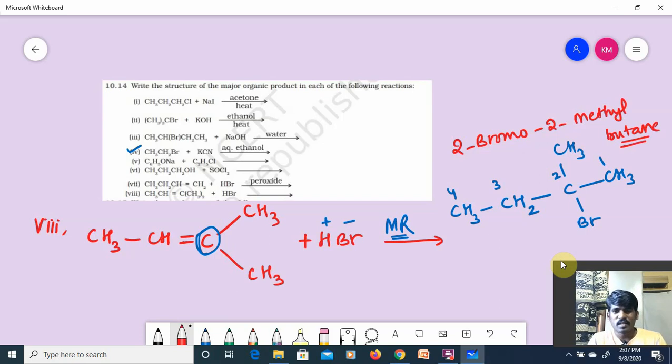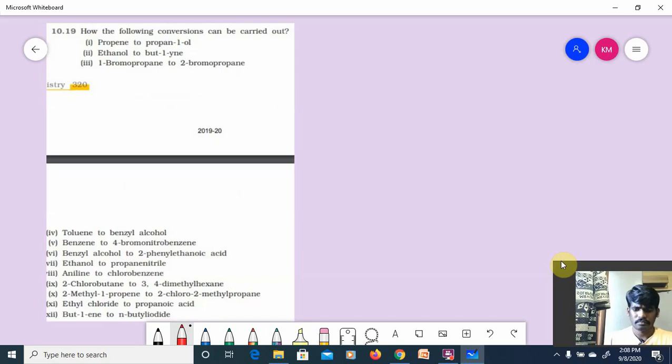Right? One question is based on Markovnikov, another question is anti-Markovnikov. See how these reactions are helping us to recollect our concepts. Almost every reaction, we are trying to recollect what you have learnt so far. Okay, we'll continue. Next,